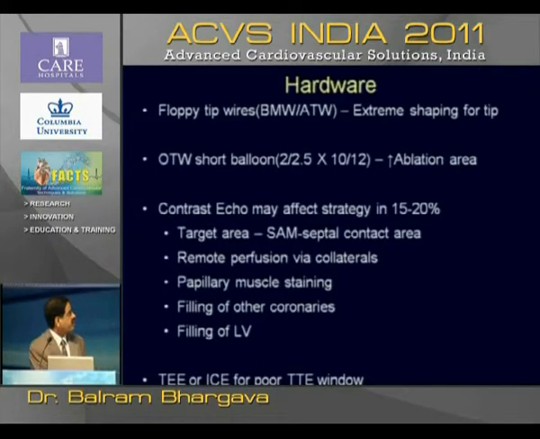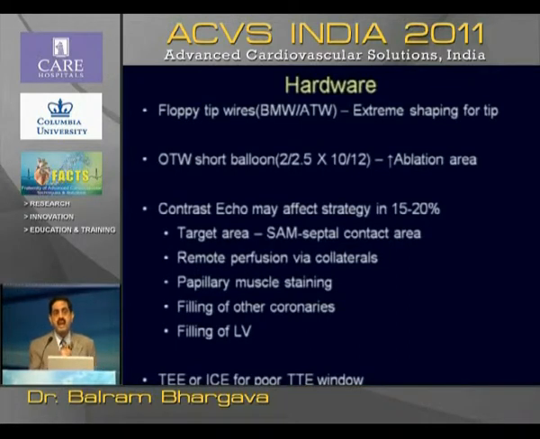As I mentioned, contrast echo is an effective strategy, and you can identify the target area by injecting contrast. Regular contrast, which you're using for the angiogram, you do not have to use Ultravist or sonicated contrast, you just use regular contrast. You can identify the target area. You can see any remote perfusion if there are collaterals, and that is where you have to not do the alcohol ablation or avoid that septal.